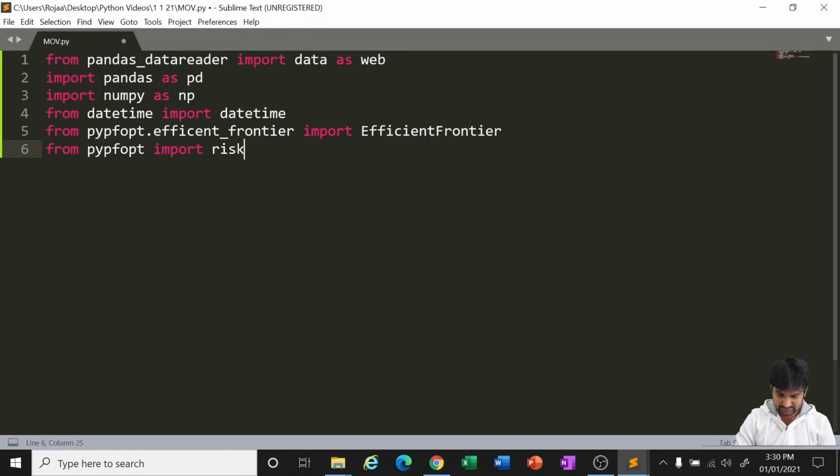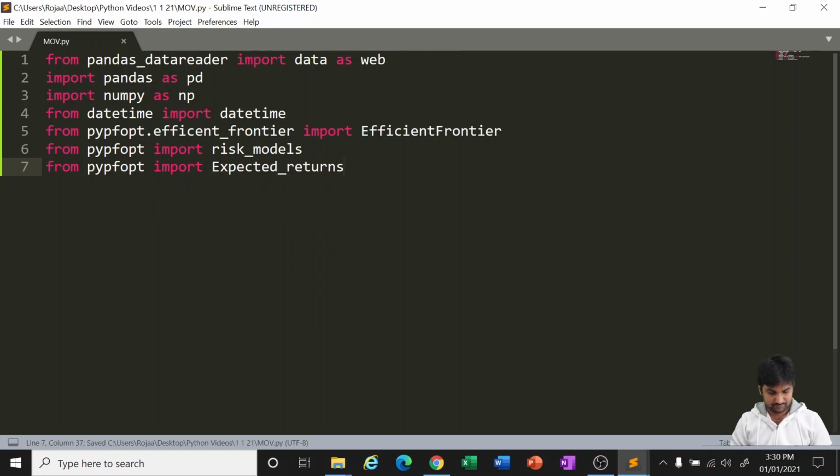We need to get the risk models as well, and also import expected returns. If there is any small spelling error, it cannot work. So we should ensure that the caps and spellings are all intact.